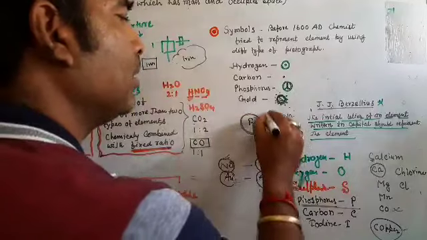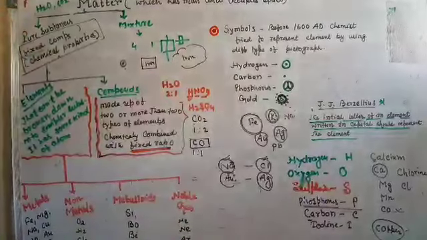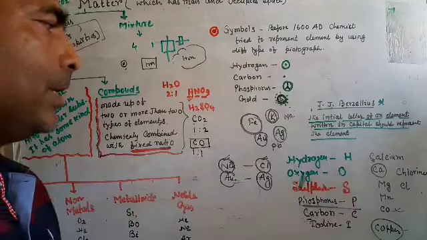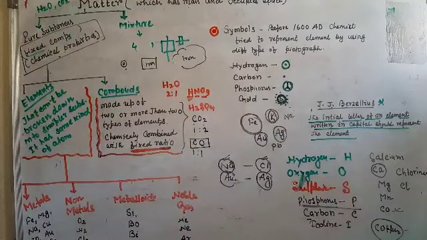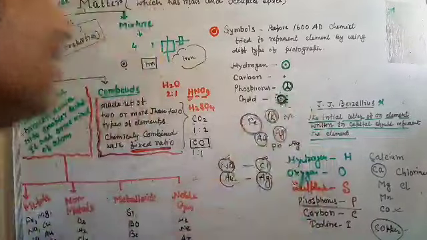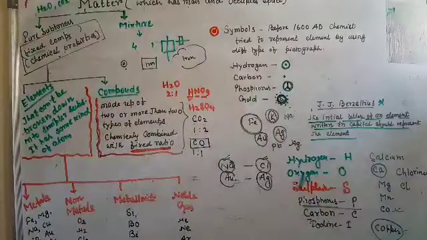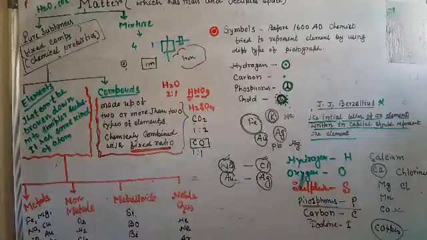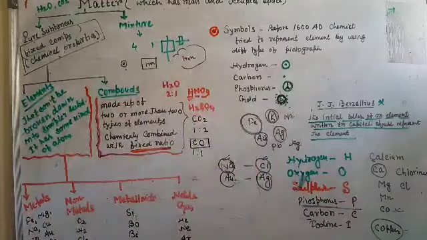That's why iron is Fe, potassium is K, gold is Au, silver is Ag, mercury starts with M, but it is Hg. This is also a Latin name. And what is the Latin name of mercury? Hydrargyrum. So like this, we use the symbols.